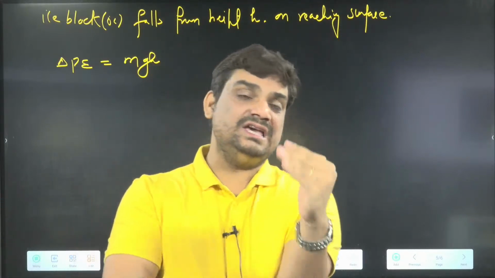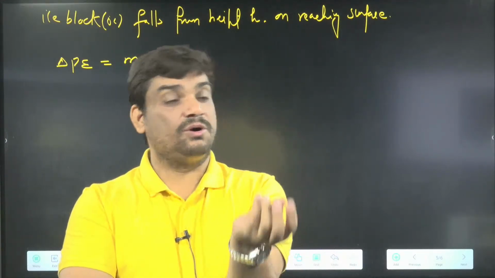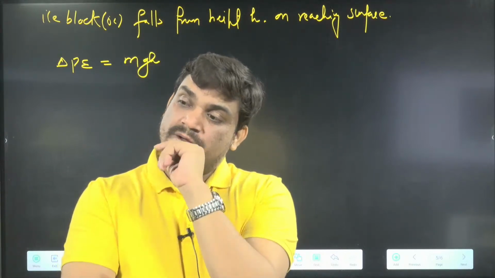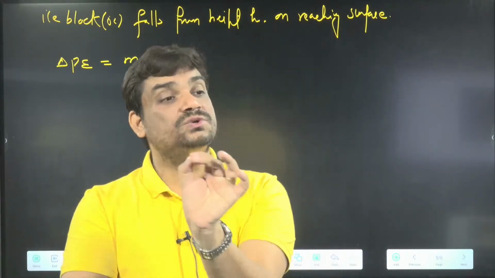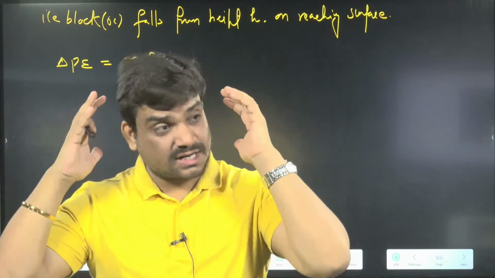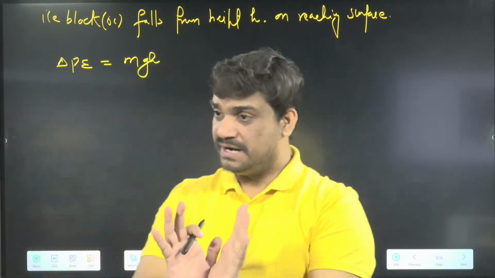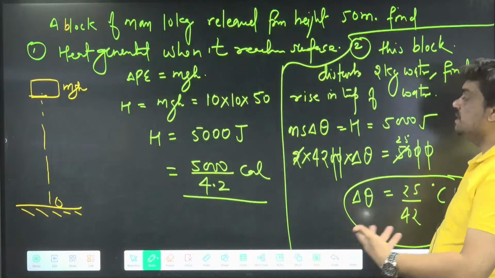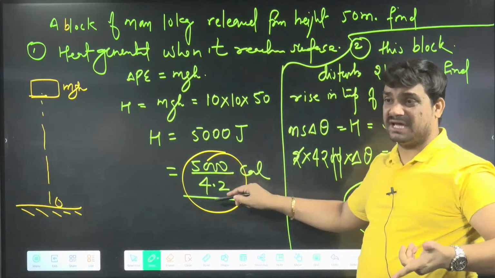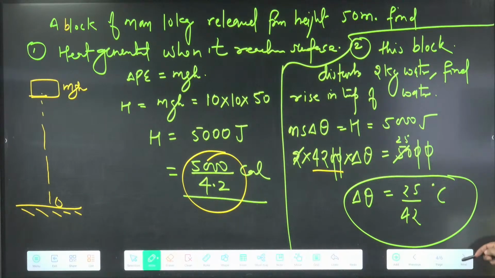In the KE and PE questions, most of the time we will be having energy, because kinetic energy and potential energy will always be coming in joule. So when it comes in joule, we have to use 4200, because what is the unit for water? 4200 joule per kg, and 1 calorie per gram. So if you are solving in calorie and gram, use 1; in joule and kg, use 4200. Listen, in the previous question, if I wanted to use 1 here, then I would have to solve this division, which would take some time. That's why I directly took 4200 here and solved the complete question in SI units.